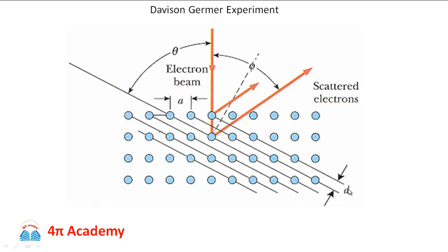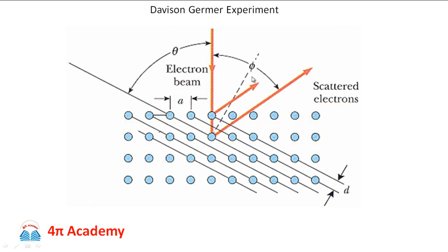Since the interatomic spacing in nickel is of the order of 1 angstrom, which is comparable to the de Broglie wavelength associated with the electron, it should get scattered or diffracted. And they exactly observed this: a beam of electrons accelerated by a potential difference of 54 volts is scattered by a maximum angle of 50 degrees.